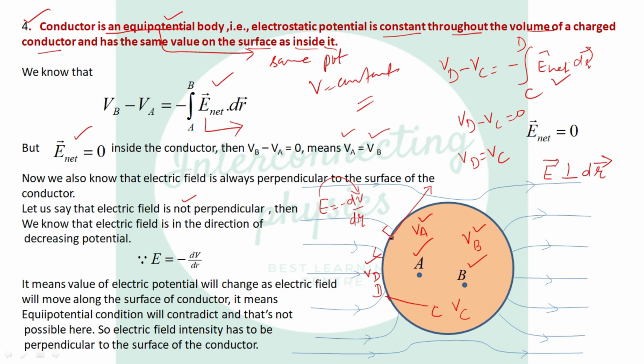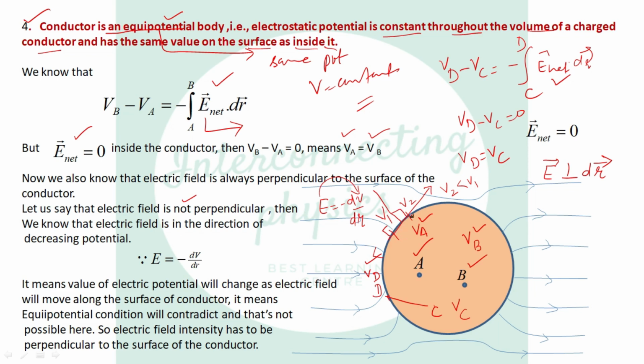So it means if it is going along the sphere in this way, then at this point the potential will be, let us say, V1, and at this point the potential will be V2, and V2 is less than V1. Why? Because the electric field is going in this way along the sphere, so the potential is decreasing in this way. It means we have two values of potential, which is not possible because we already studied that the conductor is an equipotential body. It means it's not possible that the electric field is going in this way. The electric field is always perpendicular to the surface of the conductor.